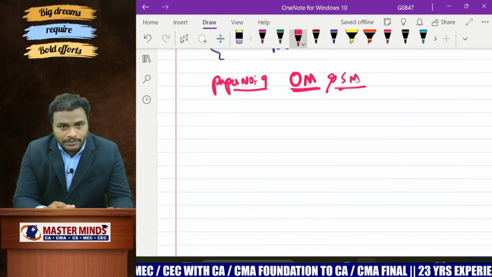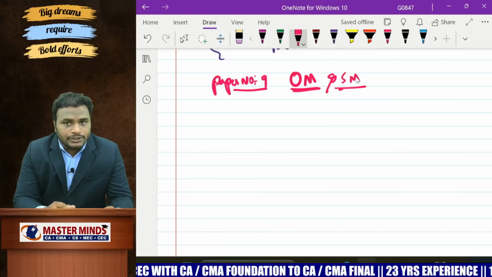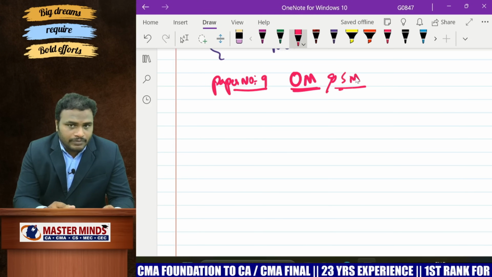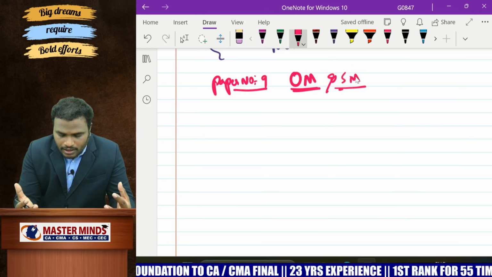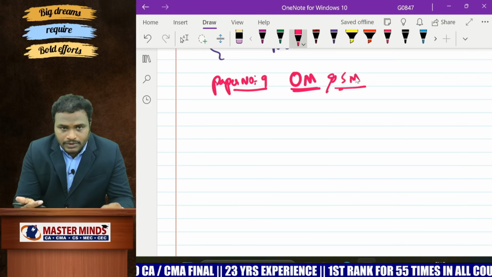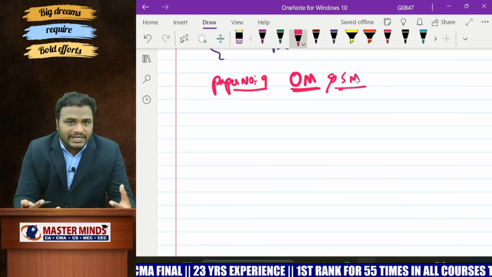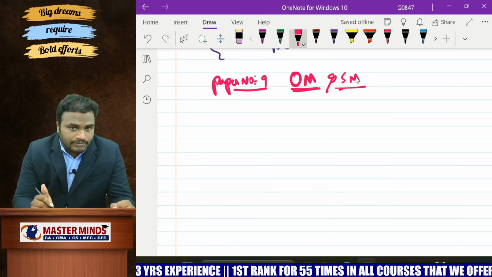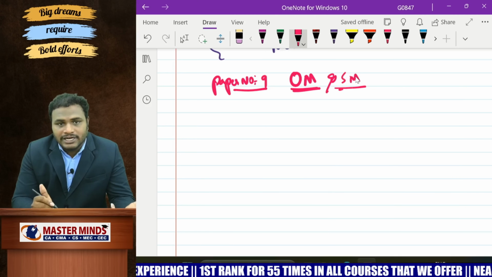This is CA Uday Kumar, the faculty for Operation Management, paper number 9 in CMA Inter level. Today, the main agenda of this session is how to revise this entire OM in less time before the examination. In short, we call it the day before strategy.